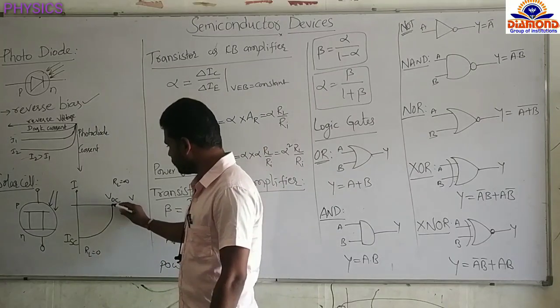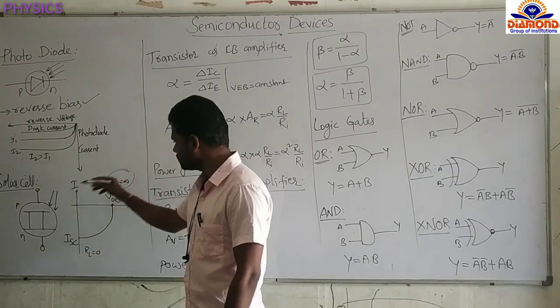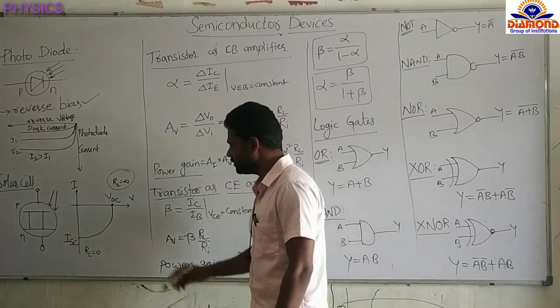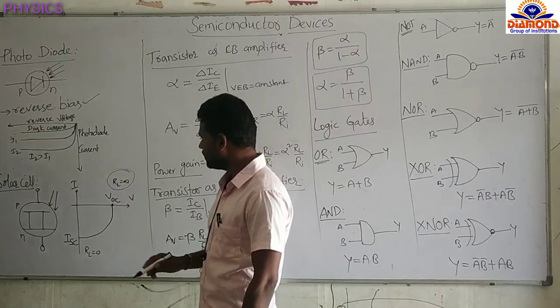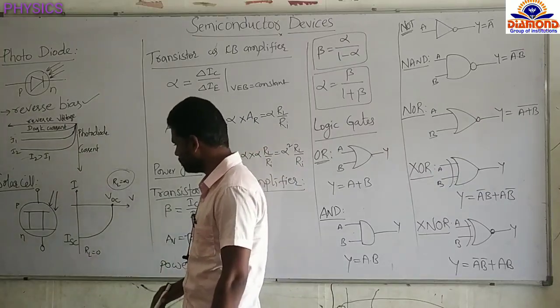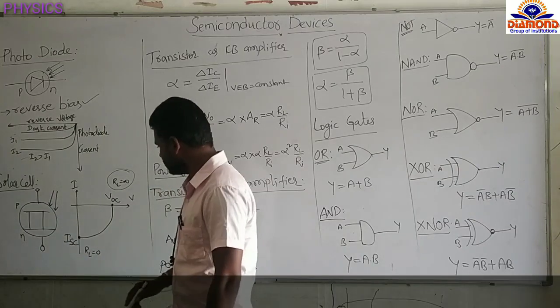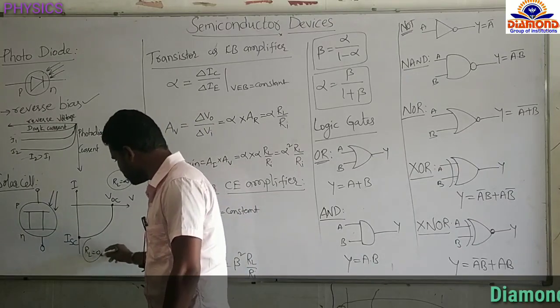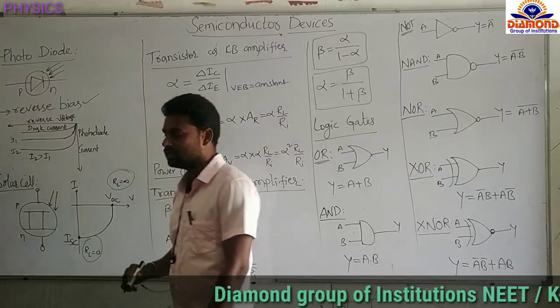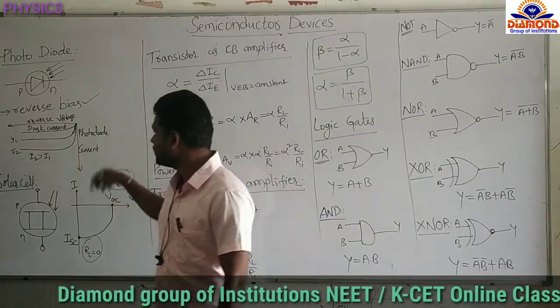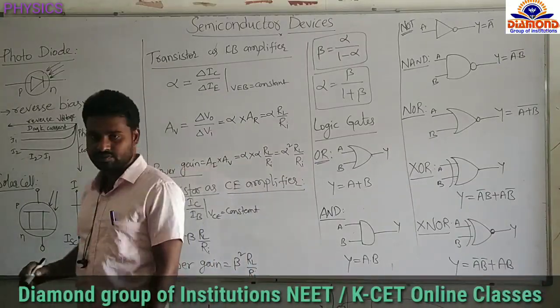When the circuit is open, it means the load resistance is infinity. Then the circuit is open and the current flowing through the cell is nothing but zero. And this point is nothing but the short circuit current. When the circuit is short, it means the load resistance is equal to zero. Remember this graph. Graphs are very important here. The photodiode graph and the solar cell graph, that's why I drew them here.